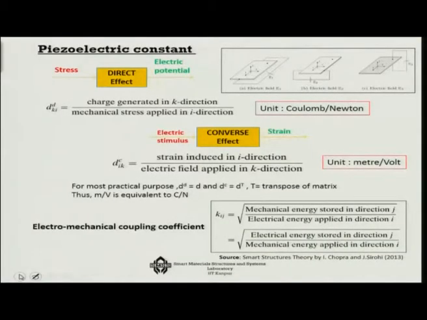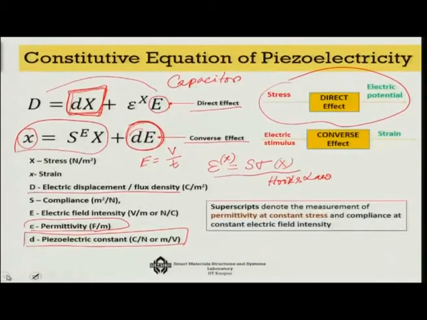Now again and again here one particular constant is coming. That constant is the electromechanical coupling coefficient or piezoelectric constant. Now that constant can be defined in two ways, because you have two equations where this d was there, right? If you remember, if I go back once again, you just see that in the first equation you have small d, and in the second equation also you have small d.